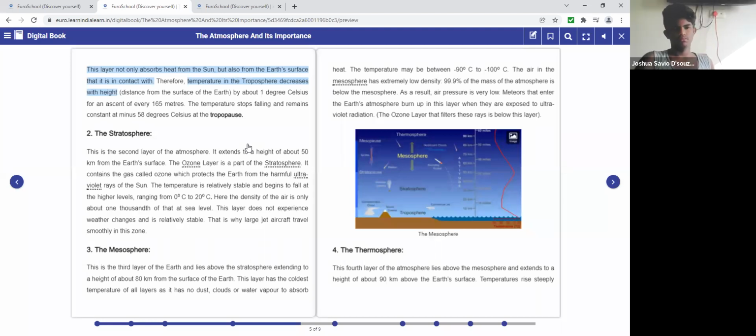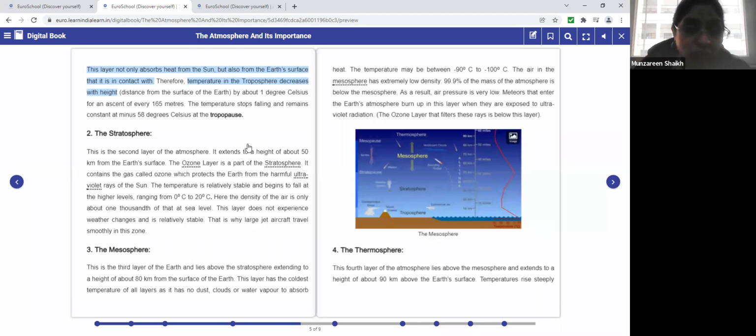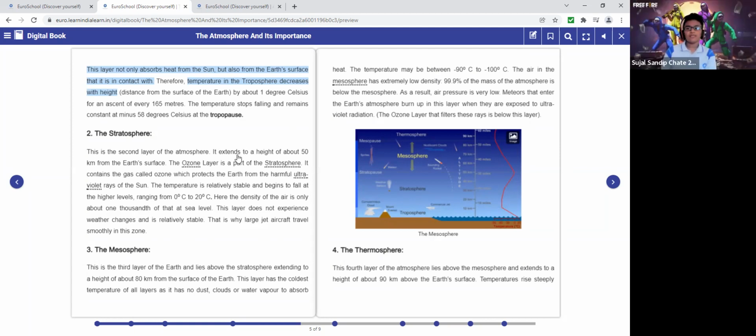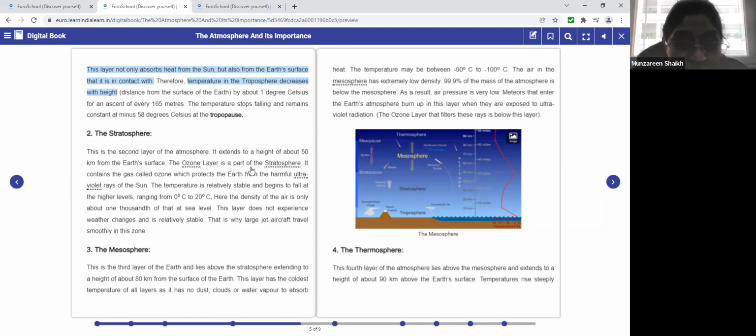Okay, next, because of that, it is having two-way heat observations, one from the sun and the other from the Earth's surface as well. Now, because of that, the temperature of the troposphere decreases with its height. And what is the temperature? Minus 1 degree Celsius, right? And the temperature stops falling and remains constant at which degree? Ma'am, at minus 58 degrees Celsius, at the tropopause. Okay, we will see it in the image.